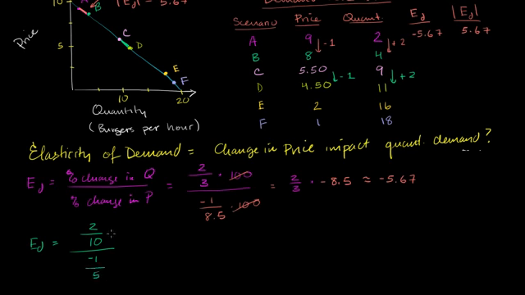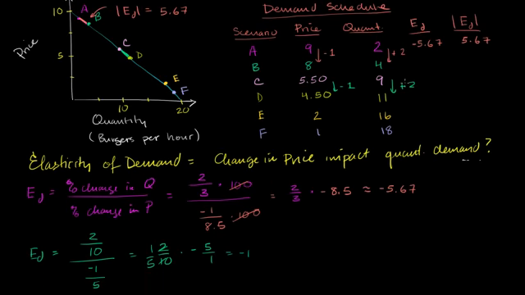And we could multiply the numerator by 100 and the denominator by 100, but that won't change anything because we could just divide both by 100. And so this is equal to 2 over 10 times, dividing by a fraction is the same thing as multiplying by its inverse, -5 over 1. And this is just because 2 over 10 is the same thing as 1/5. 1/5 times -5 over 1 is -1. So our elasticity of demand right over here is -1, or its absolute value is 1. So the absolute value of the elasticity of demand right over here is equal to 1.